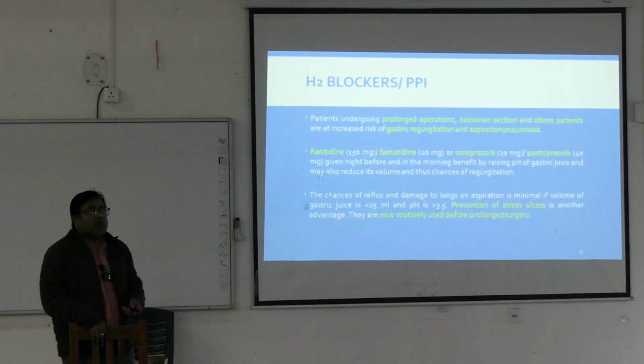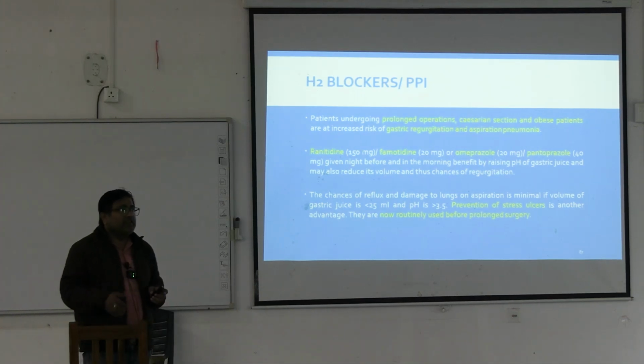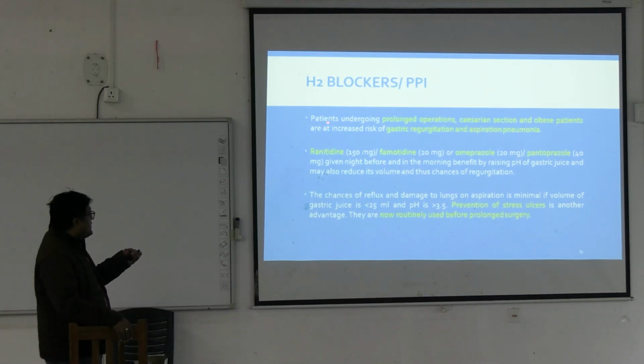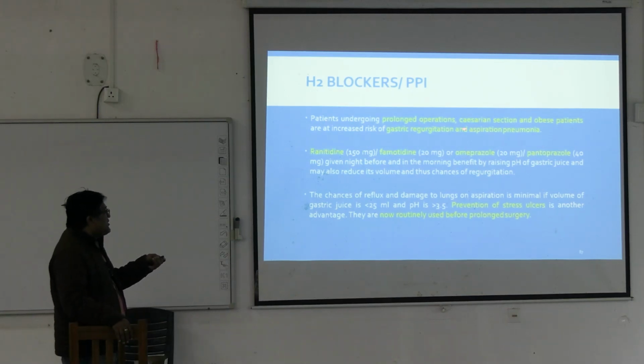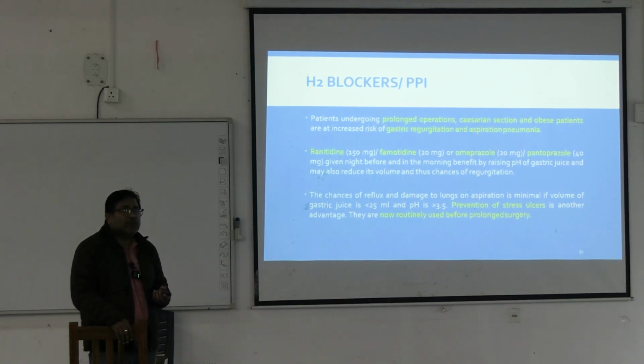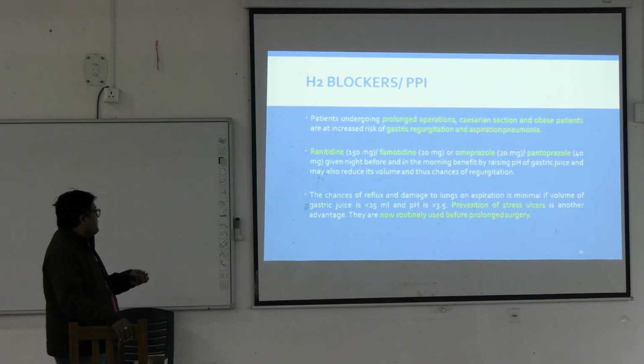H2 blockers or proton pump inhibitors, they are basically anti-acidity drugs. They decrease the acid production in the stomach. So they are used in patients who are undergoing prolonged operations or cesarean section or obese patient. Why? Because they are at more risk of gastric content regurgitation and aspiration pneumonia.